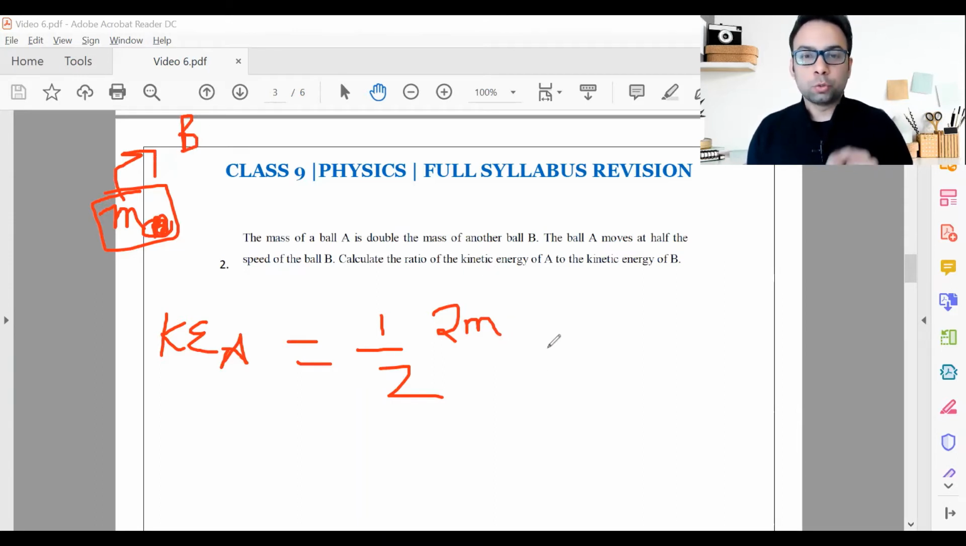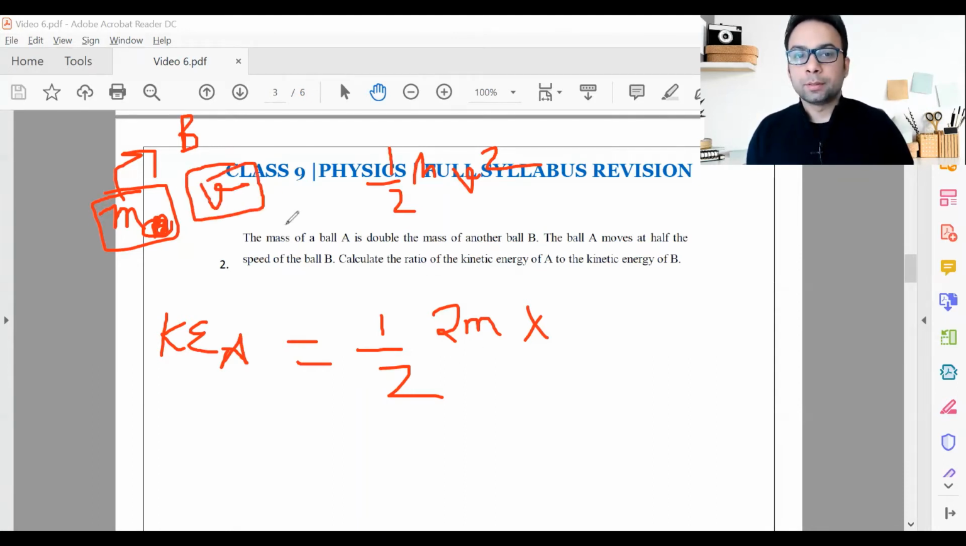And now if I'm assuming this, that means the mass of ball A is 2m, so half into 2m into v square. That is the formula of kinetic energy, half mv square. Now, what is the velocity? The ball A moves with half the speed of ball B. So let's say ball B is moving with the speed of v. That means the ball A will move at half the speed, that means v by 2, right? But in the formula, it's half mv square. That means we'll have to square the velocity as well.